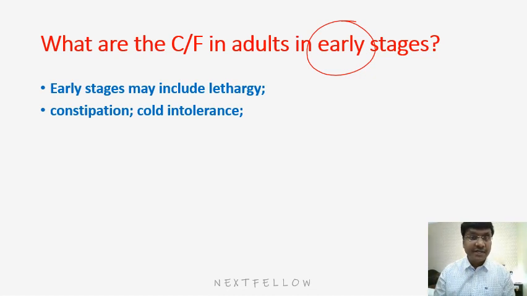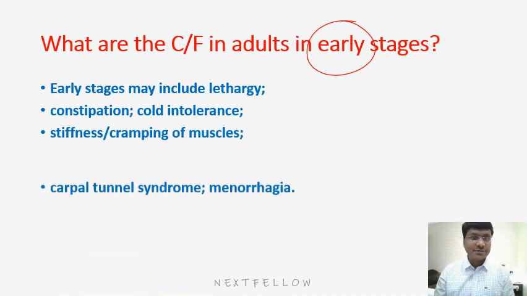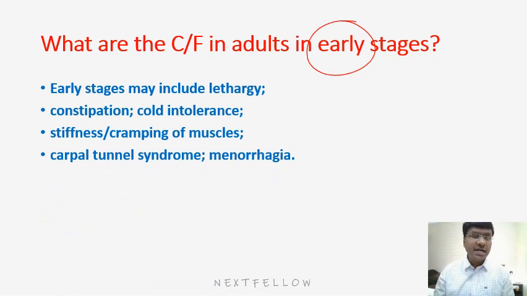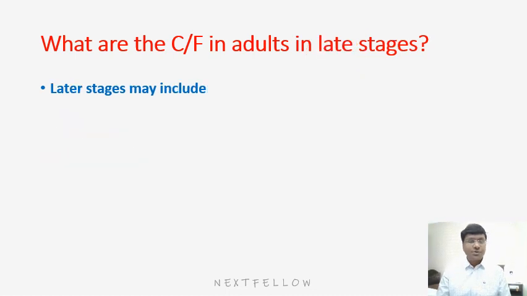Because of decrease in the basal metabolic rate in patients with hypothyroidism. And there will be stiffness or cramping of the muscles. Then carpal tunnel syndrome. Why is that? That is because of edematous fluid or edema in the carpal tunnel resulting in compression of the median nerve, and there will also be menorrhagia. So these are the clinical manifestations in early stages.